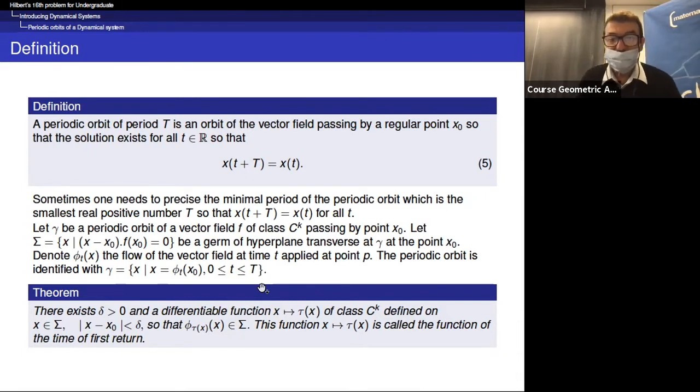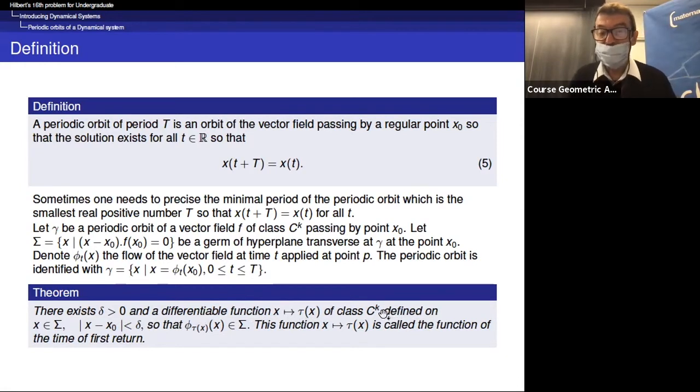There is a first theorem, very elementary, a consequence of the fundamental theorem of inverse of differentiable functions. There exists a delta and a differentiable function x goes to tau of x of class Ck.